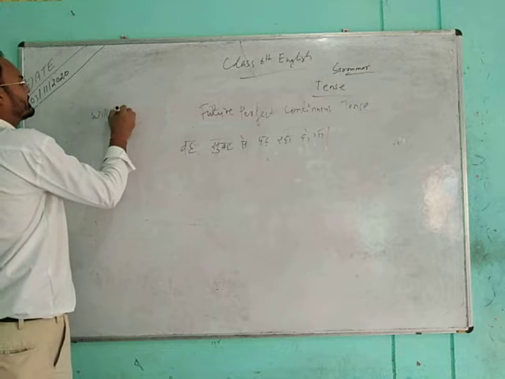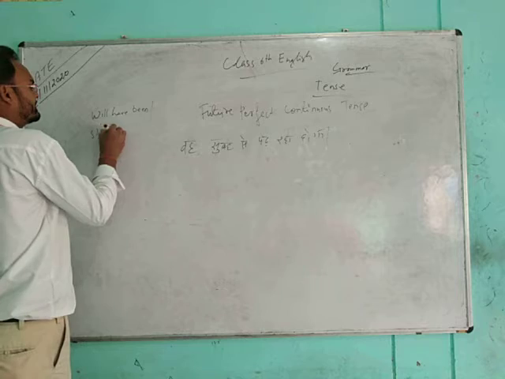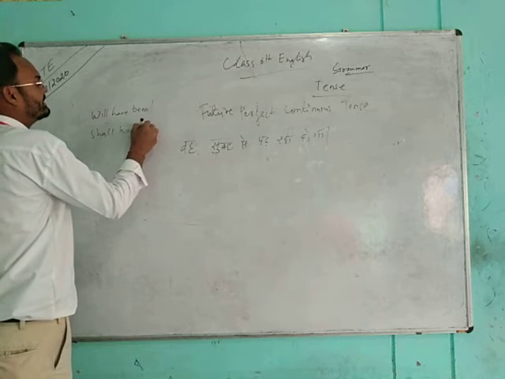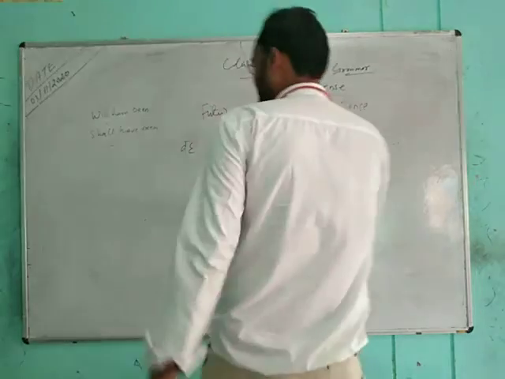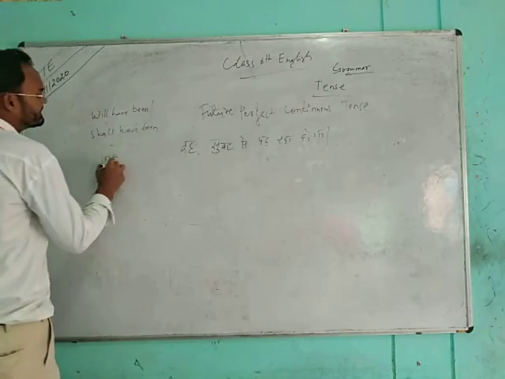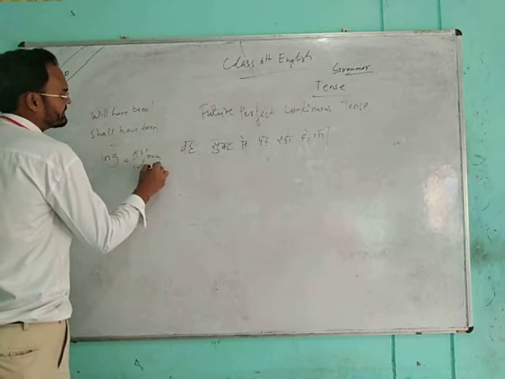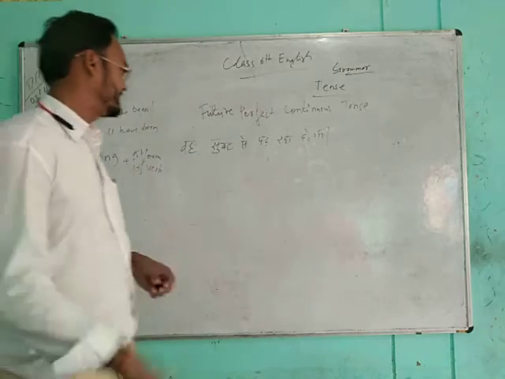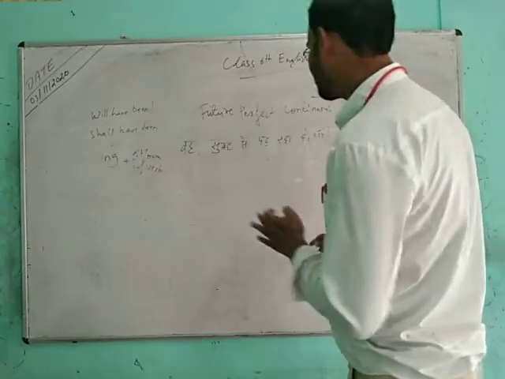We have shall have been, will have been. And we add ing with the first form of the verb. So this is a simple sentence of future perfect continuous tense.